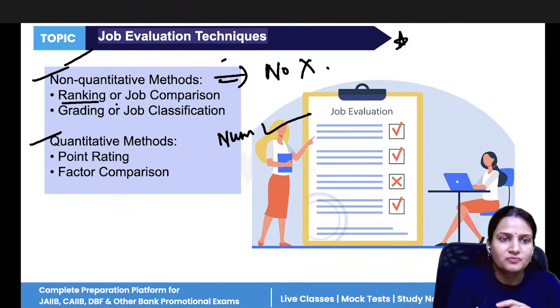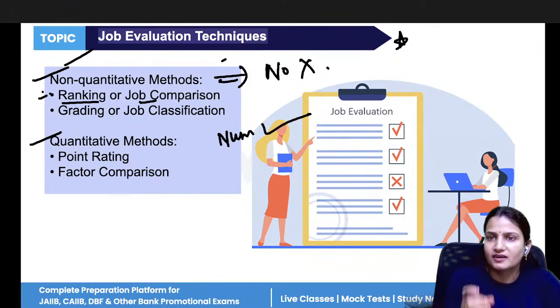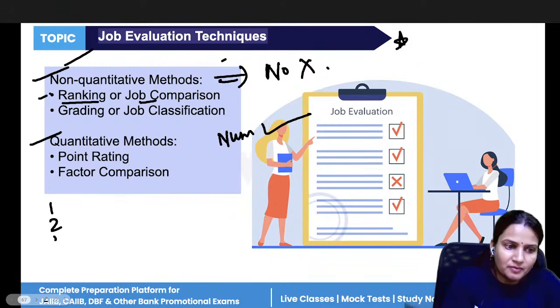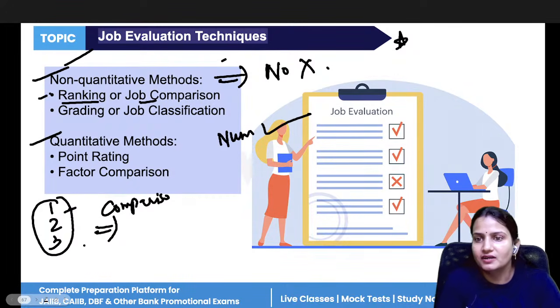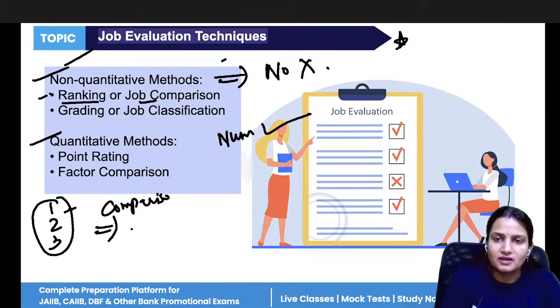So non-quantitative means ranking or job comparison. See, you will say that ranking also we are giving first rank, second rank, third rank. So we are giving the rank, but these are not on the basis of the numbers. We are comparing the jobs and then we are giving. The most important, the priority of the job, the one which is having highest priority will be kept at first, then second, then third, and so on.